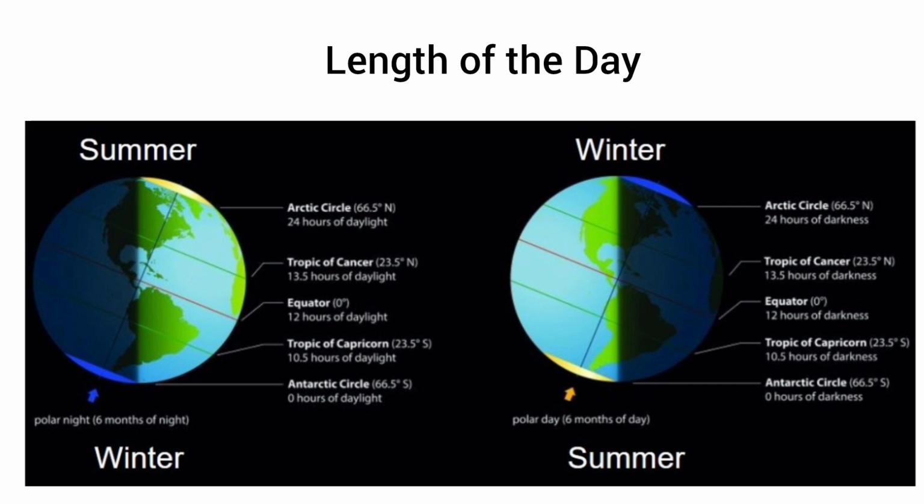So I hope the concept is clear to you, what all factors affect the amount of insolation received on the earth's surface, and how the temperature keeps shifting. There is variation in the temperature that we experience during different months of a year.